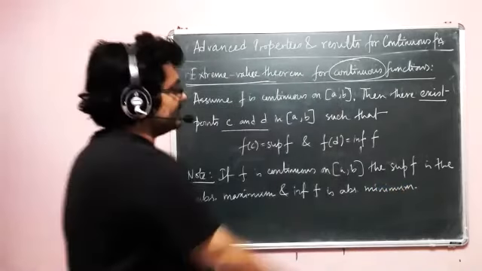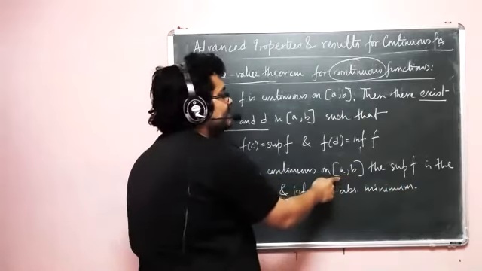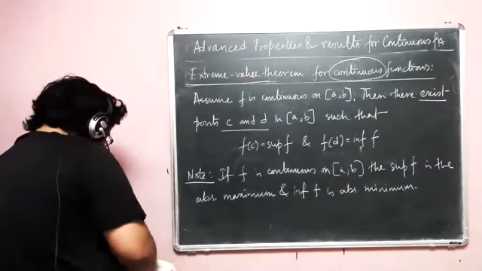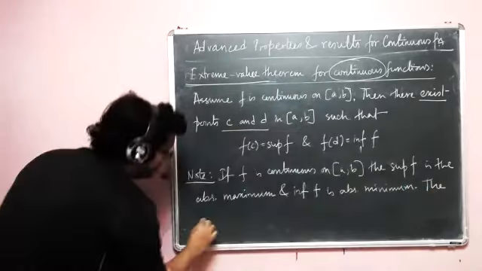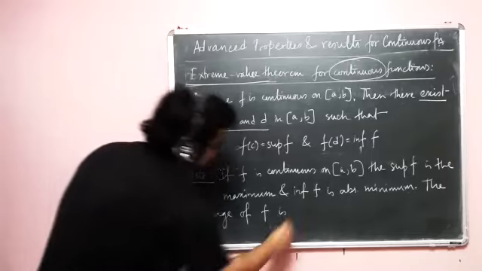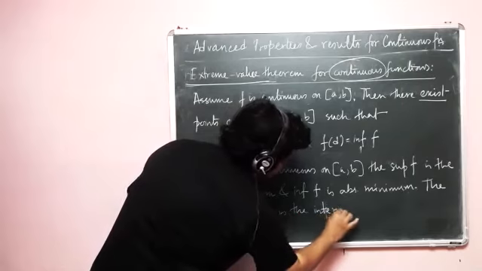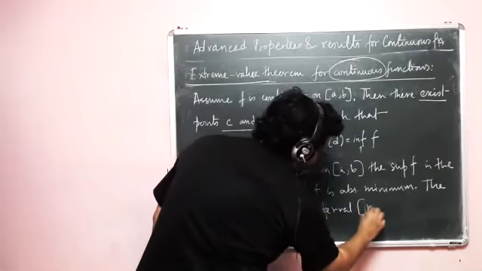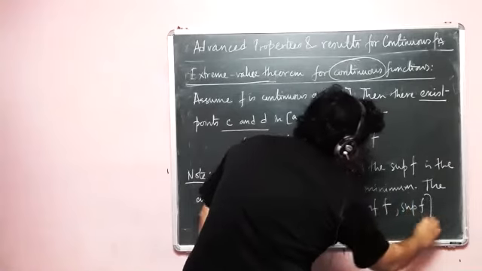Okay, now look at this writing style. If I've written closed a comma b, that means a is the least number and b is the highest number, right? So following that culture, the range of f is the interval from the lowest one, that is inf f, to the highest one, that is sup f.